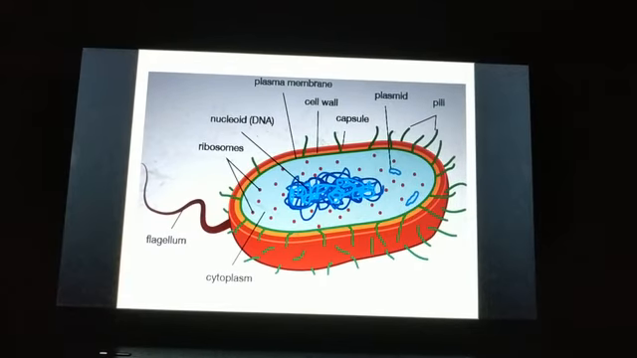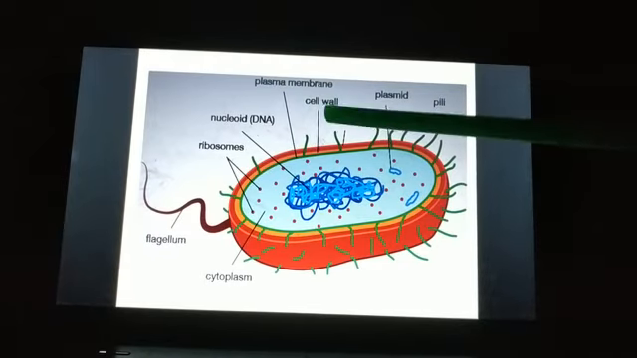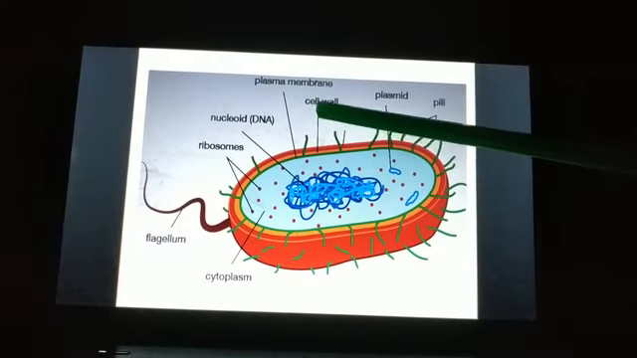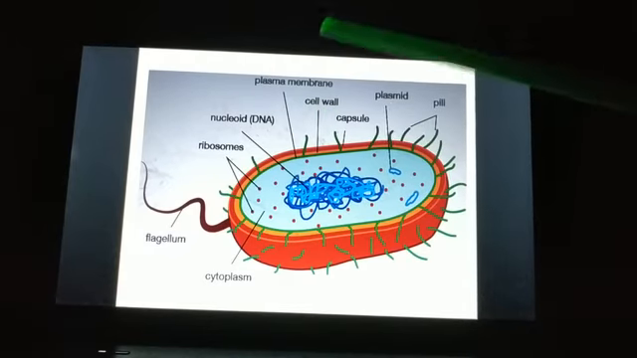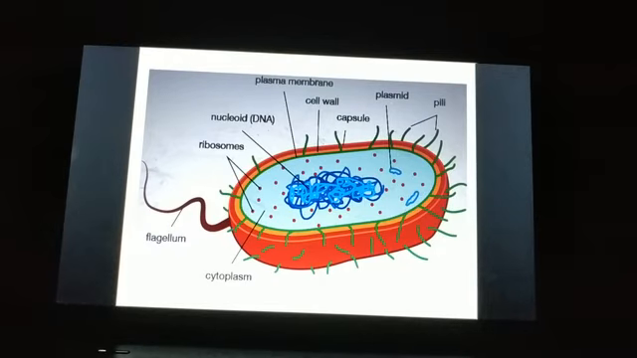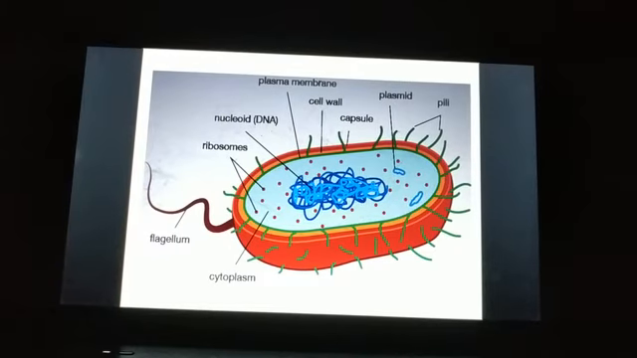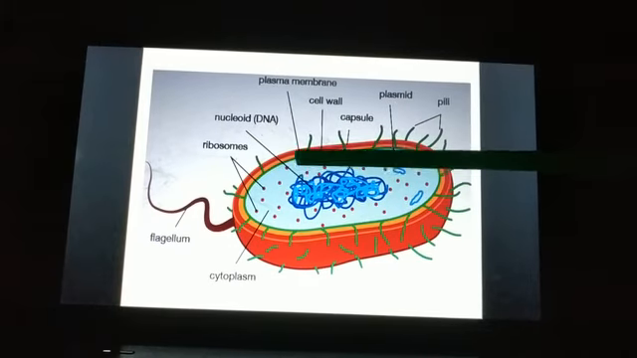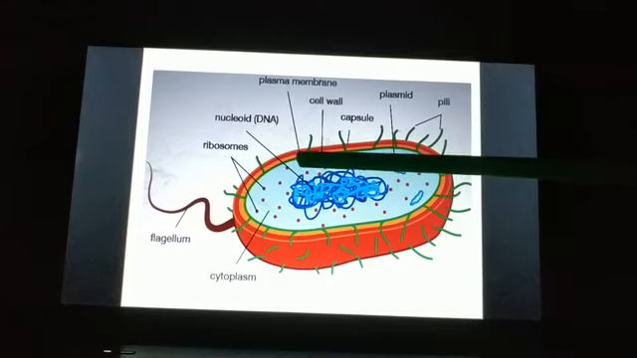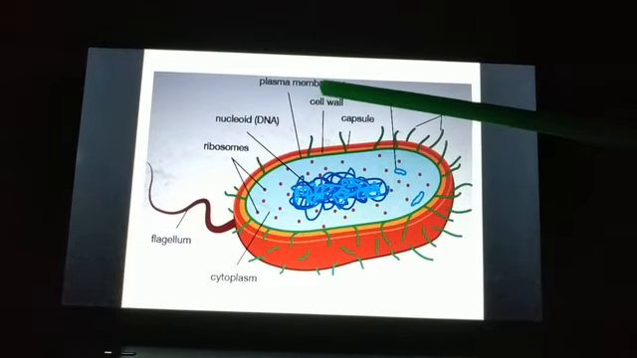Cell wall is present, but it is made up of peptidoglycan. So cell wall is present, which is made up of peptidoglycan. In eukaryotes, we have seen cell wall is present in plant cell and it was absent in animal cell. Inside cell wall, we have plasma membrane also. Plasma membrane is also present.